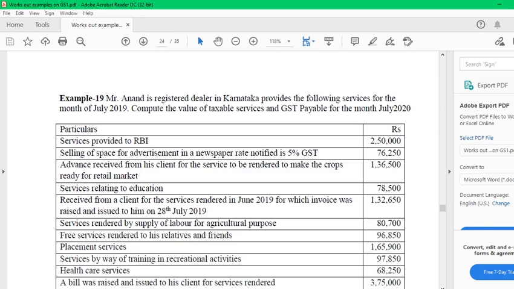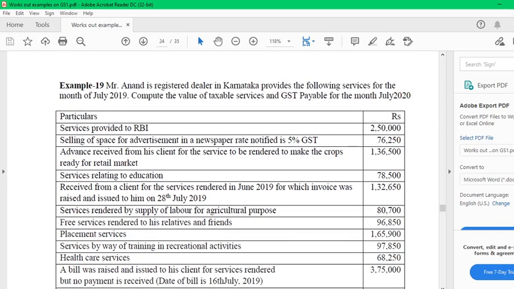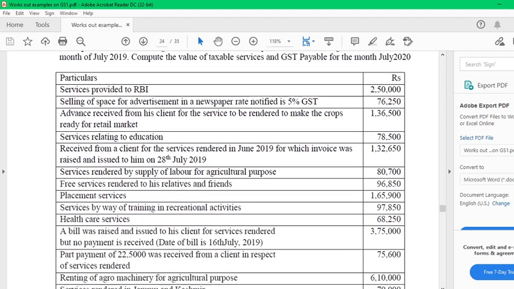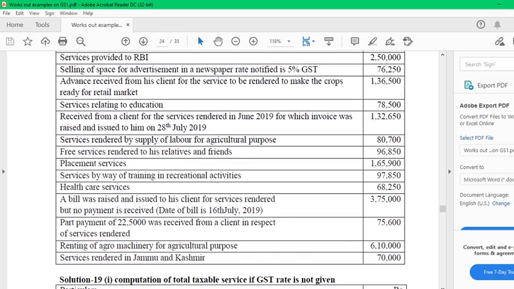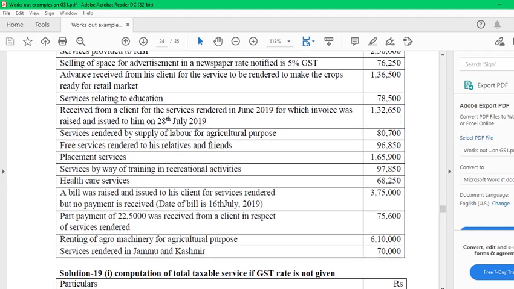Free service rendered to relatives and friends. Placement service, service by way of training, healthcare service. Bill related to issue to client for service rendered, but no payment received by end of this July. Part payment 22,500 was received from the client.